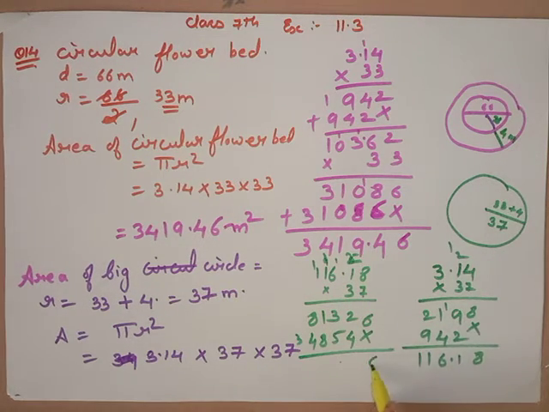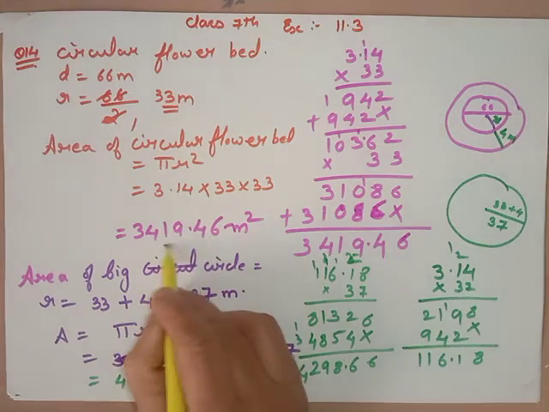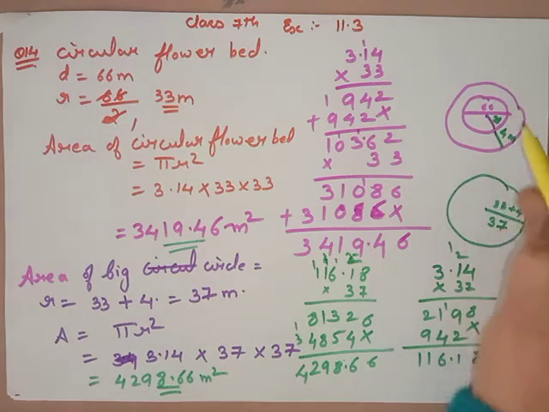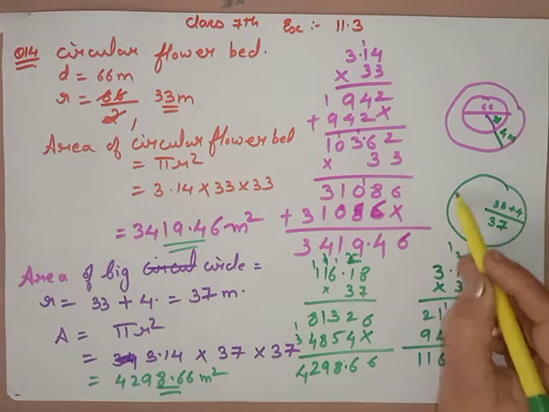Now your answer will come 6, 4, 5, 6, 8, 9, 12, 1, 4. The decimal will become after 2. So this is your final area 4298.66 meter square.